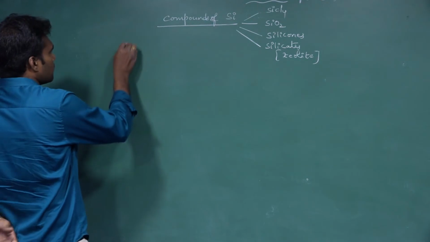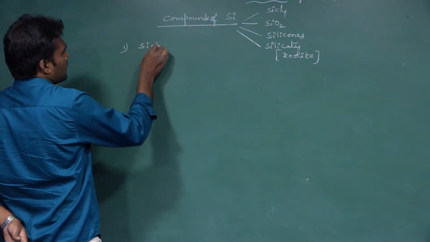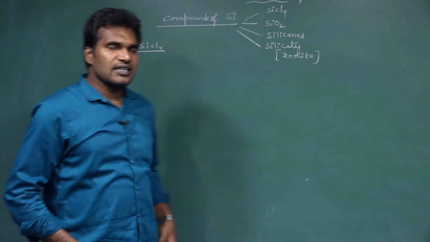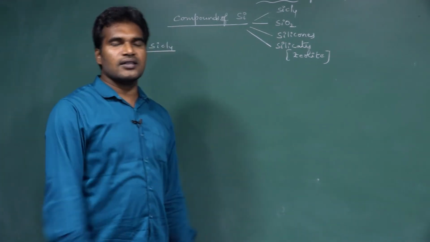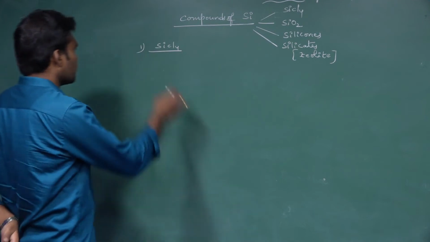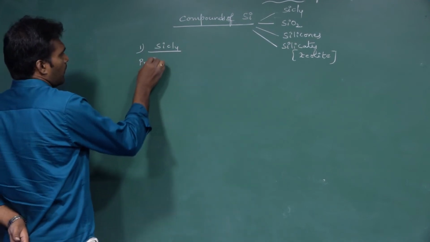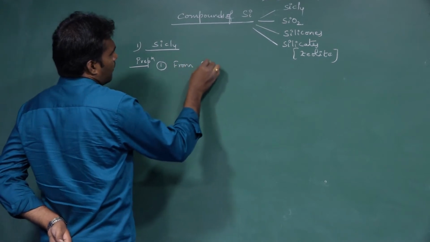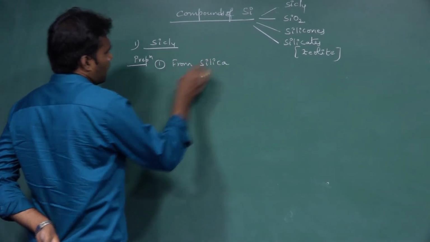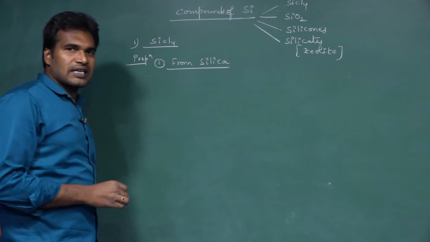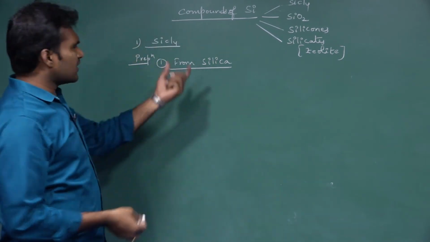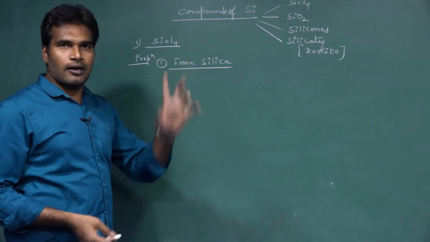The first one is silicon tetrachloride. What is silicon tetrachloride and how can we prepare it? Preparation of silicon tetrachloride from silica: first, take an intimate mixture of silica with carbon.